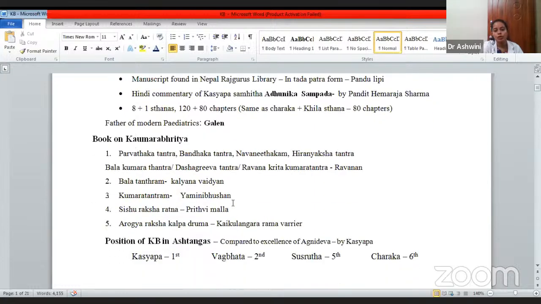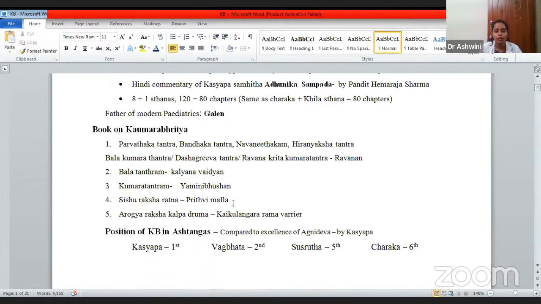Other books related to Kaumarabhritya are Parvataka Tantra or Bandhaka Tantra, Navanitakam or Hiranyaksha Tantra, Bala Kaumara Tantra, Dashagriva Tantra, Ravana Krita Kaumara Tantra. These are all written by Ravana. Ravana is the character which we find in the Ramayana. The same Ravana has written this book specially dedicated to Kaumara.